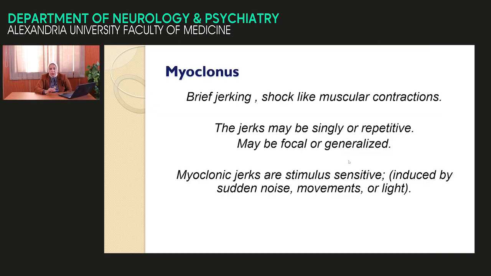Myoclonus. Myoclonus means sudden shock-like muscle contraction, like this. It may be single in one limb, may be segmental in more than one part. It may be generalized. It may be epileptic or non-epileptic. It is stimulus sensitive, induced by loud sound, unexpected movement, or bright light.